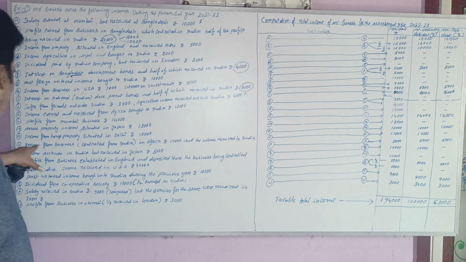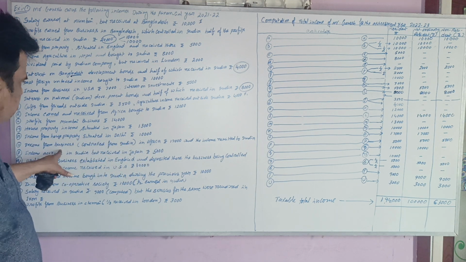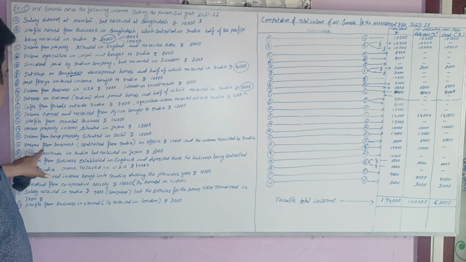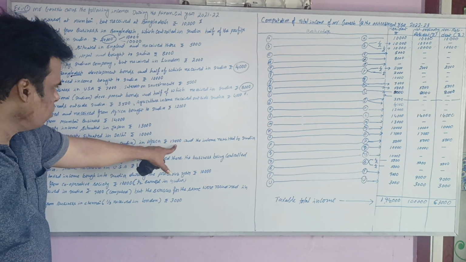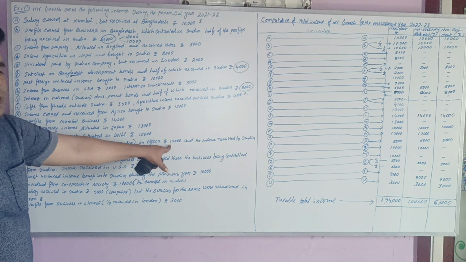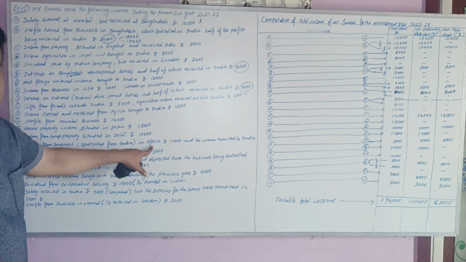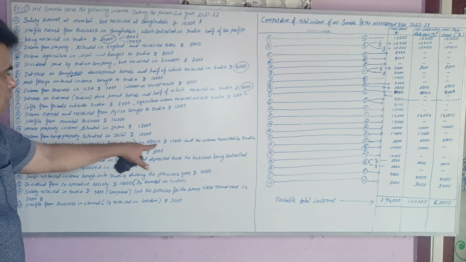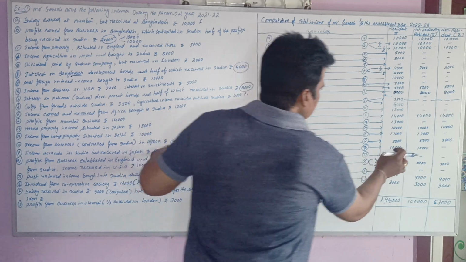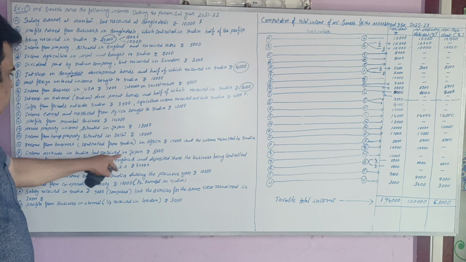Next, income from business controlled from India in Africa. You clearly indicated that income from business in Africa, 17,000, is remitted to India. Before that, earned and received both occur in Africa, but it is controlled from India, so it should be treated as foreign income type 2. It is taxable for resident and not ordinary resident. Next, income accrued in India but received in Japan.